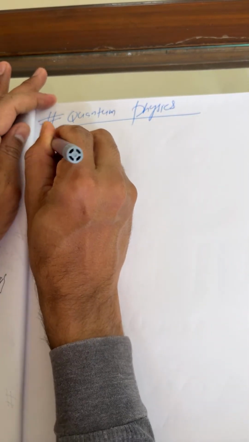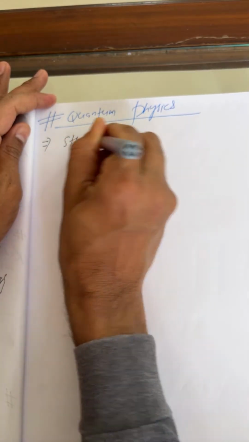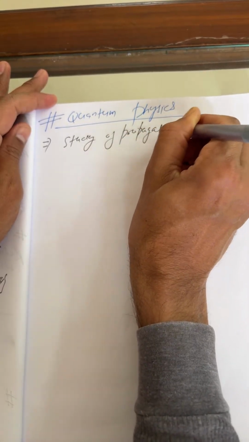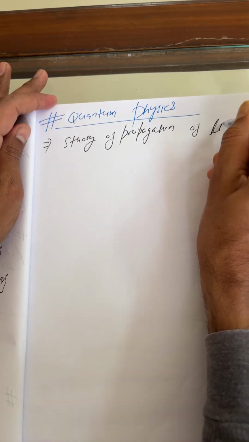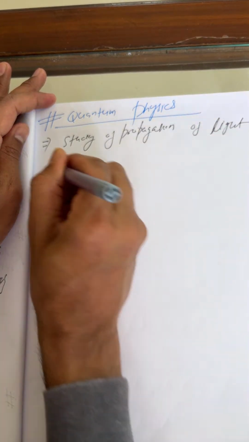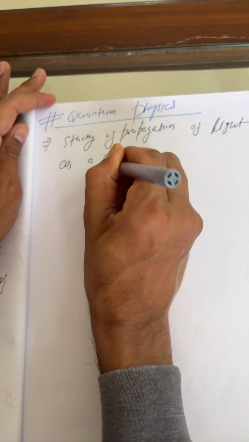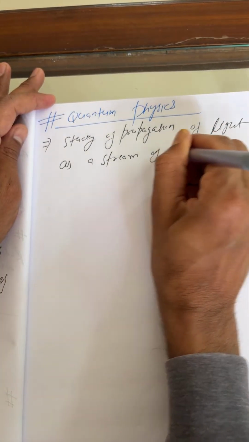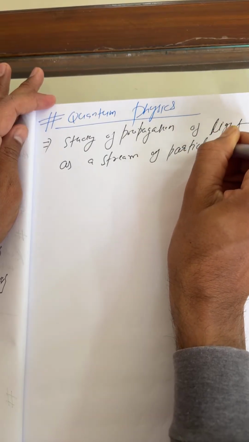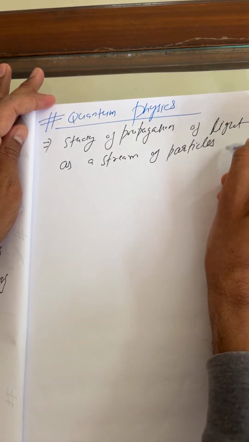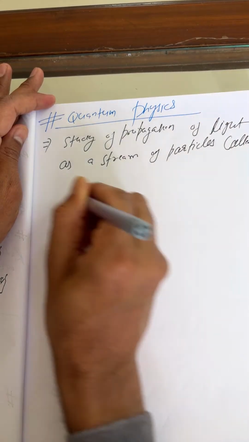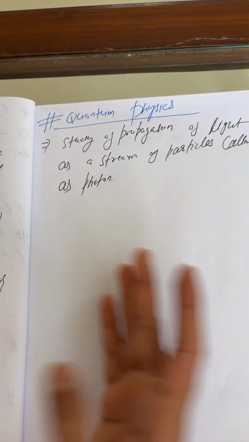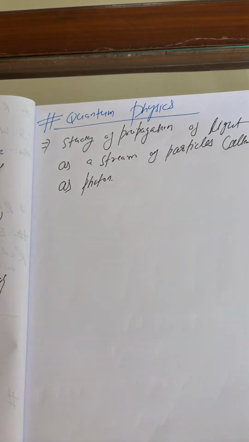It is the study of propagation of light as a stream of particles, a stream of particles called photons. Necessarily, these are things you will learn.